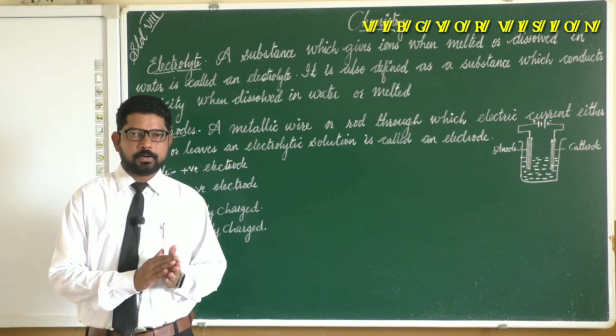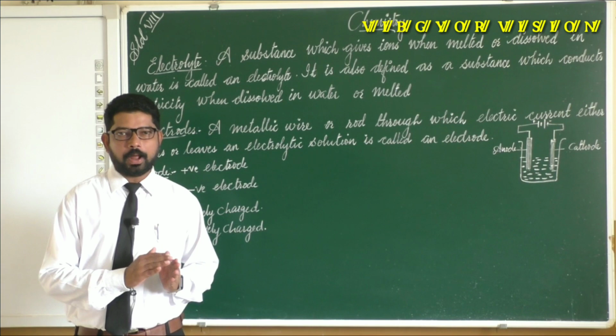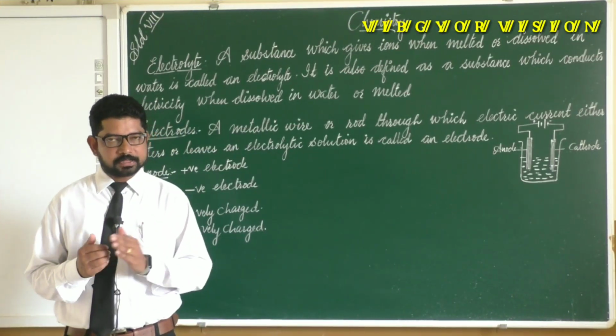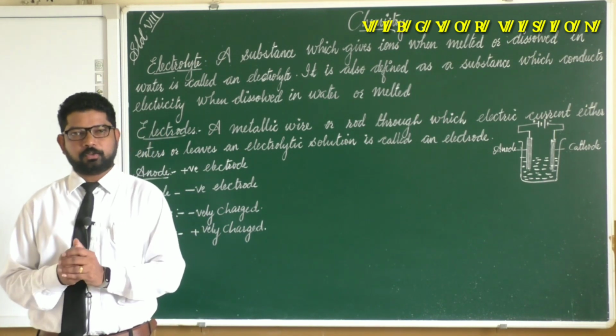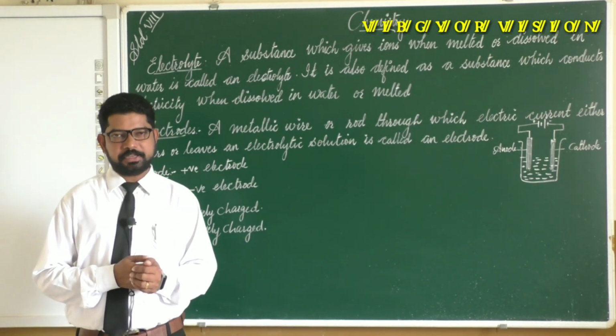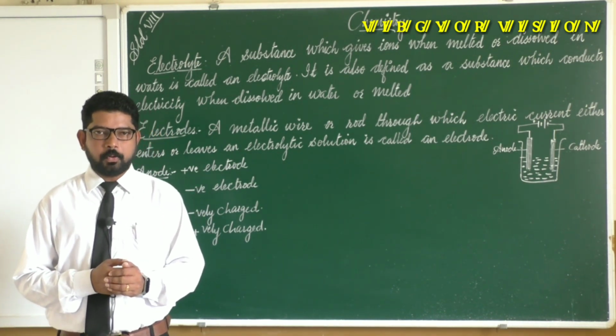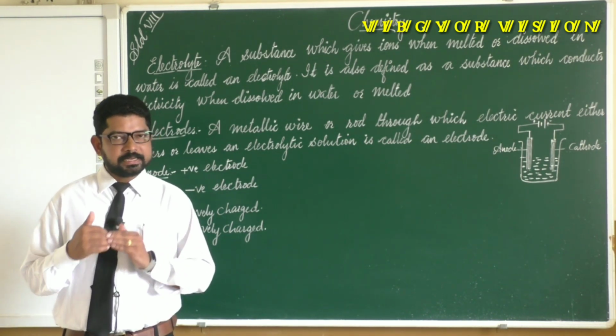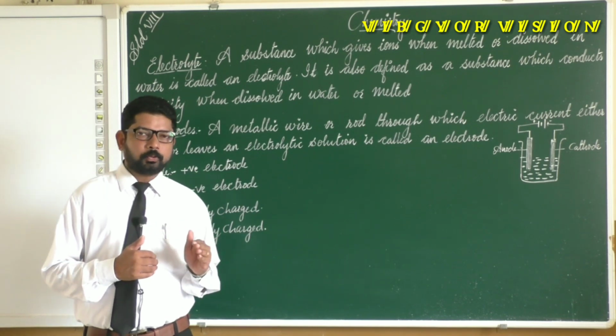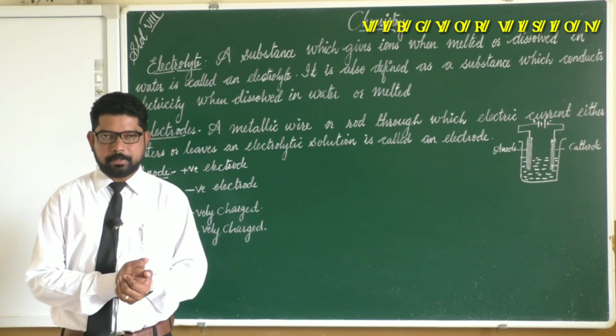Today we are going to discuss a topic that you may often confuse: anode, cathode, cation, anion. What is the charge of anion? What is the charge of cation? What is the charge of anode? What is the charge of cathode? These things always confuse you. So to avoid these confusions and to understand it thoroughly, let us go through these topics systematically.